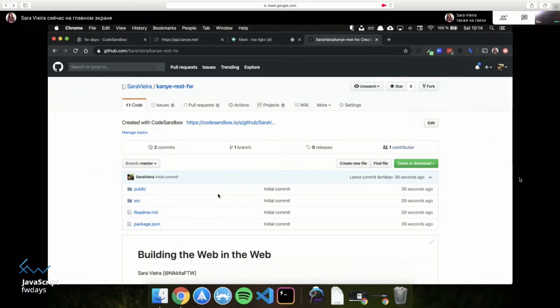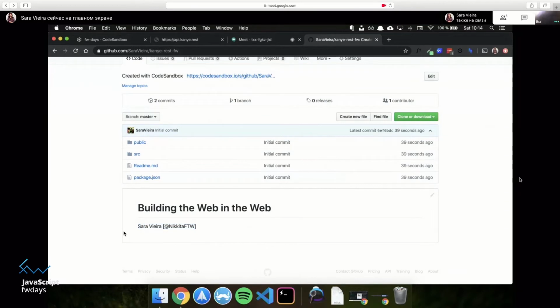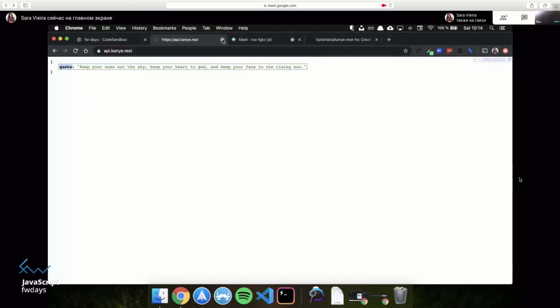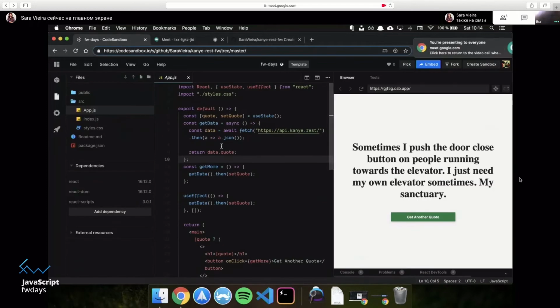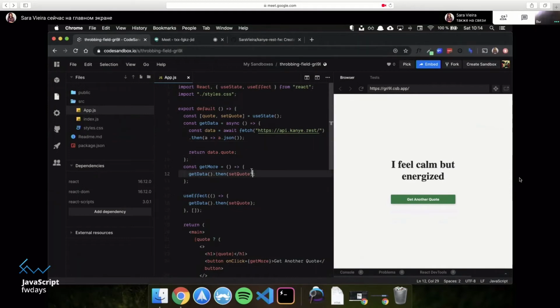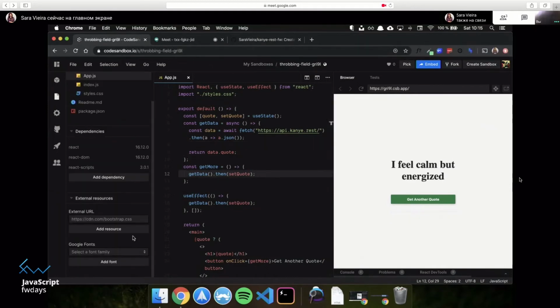And as you can see, you even have the README file, which I didn't specify very well. And it says created with CodeSandbox, and it gives you a link. Okay, so now this is the permanent link to master. So if I save this, it's going to fork it and give me a new link so that I can work on it. And you can see that there's a problem.